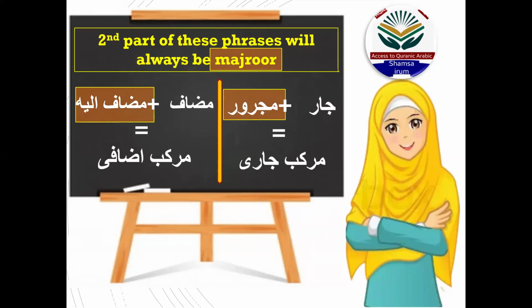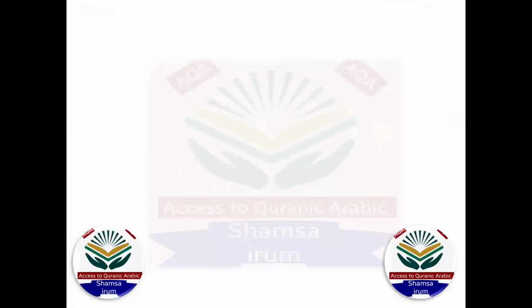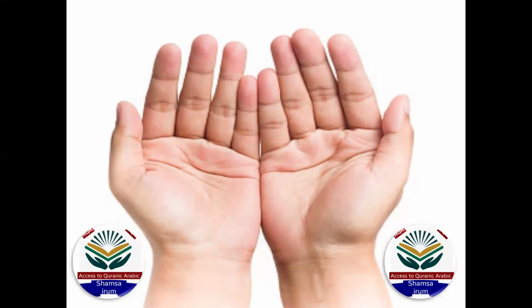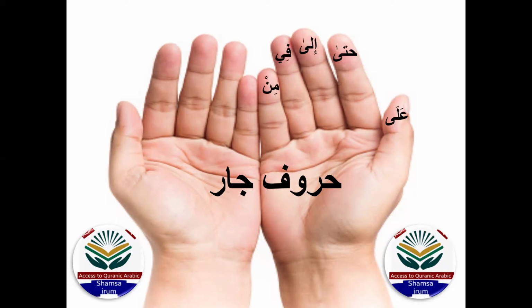So this thing you have to remember: only two reasons, which is very easy to remember. Now I will revise with you what the haruf jar are, and why I want you to revise this: because after this I will give you a game. So let's revise: ala, hatta, ila, fi, min, an, li, bi, wa.